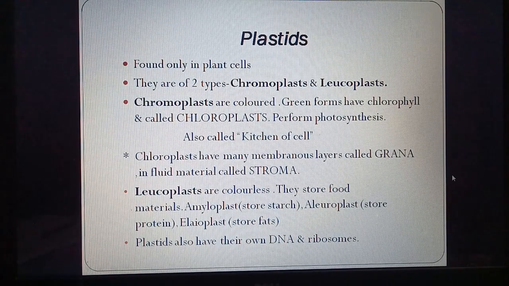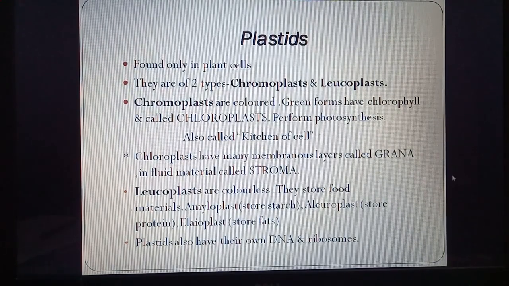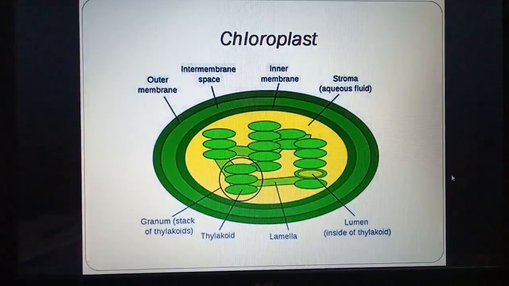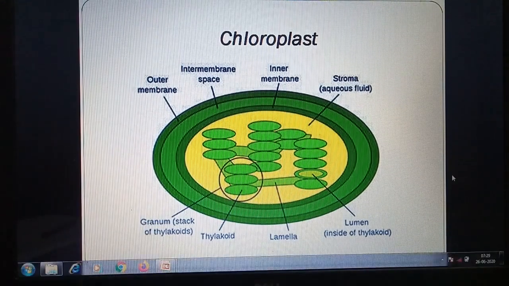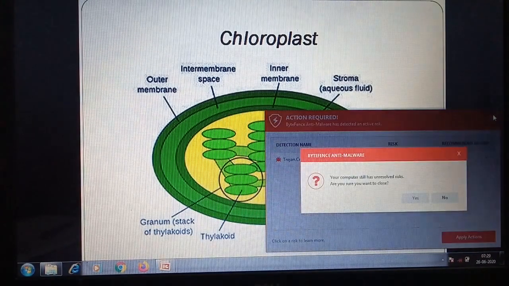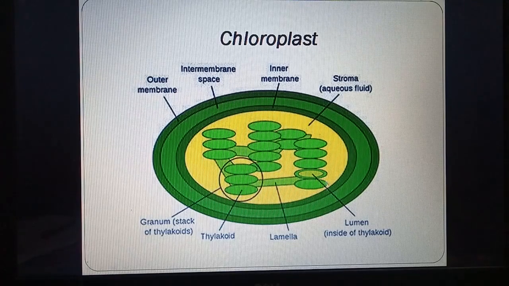The plastids also have their own DNA and ribosomes, as we saw for mitochondria. So they are also self-replicating. They can also make their own daughters or copies. Here we can see a chloroplast, outer membrane, then inner membrane, then we can see stroma. So stroma is aqueous fluid. It is the fluid filled space inside the organelle.